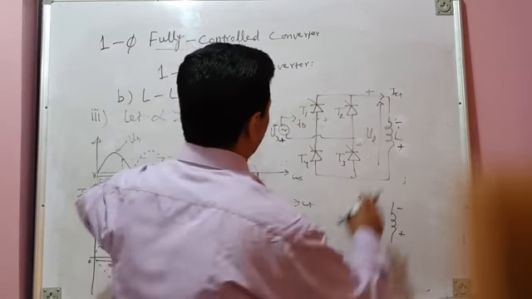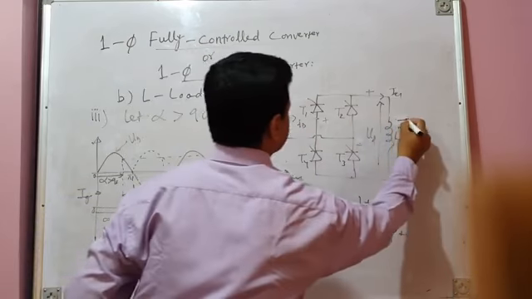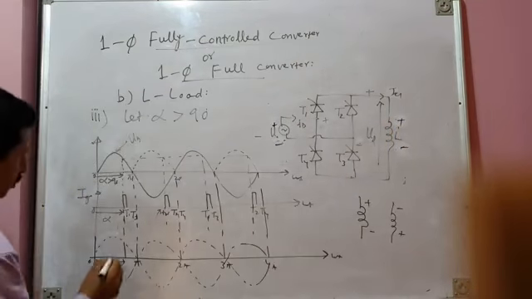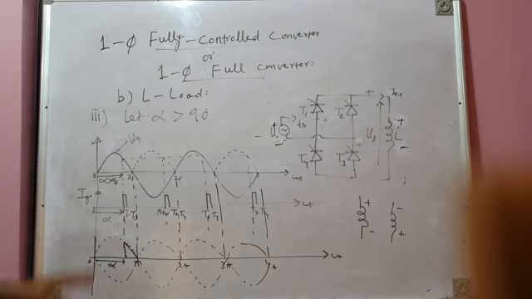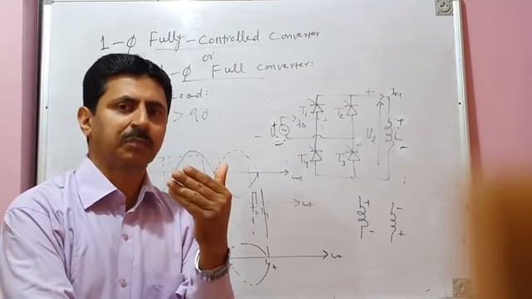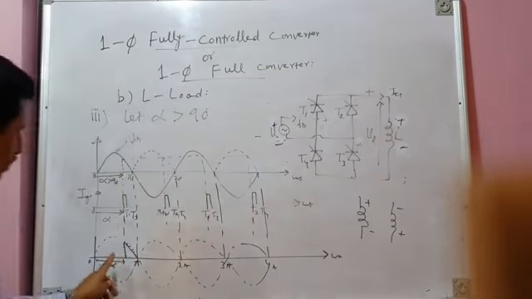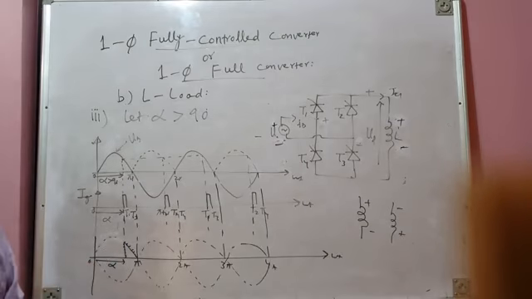It connects the load to the source, and since source voltage is positive, the same voltage appears across the load. So load voltage is also positive. The remaining segment of the positive half cycle of source voltage appears across the load. So this is load voltage, small positive. Now apply the volt-second balance here. Your load volt-second balance says that during this period, energy is stored by the inductor. It has positive volt-second area.